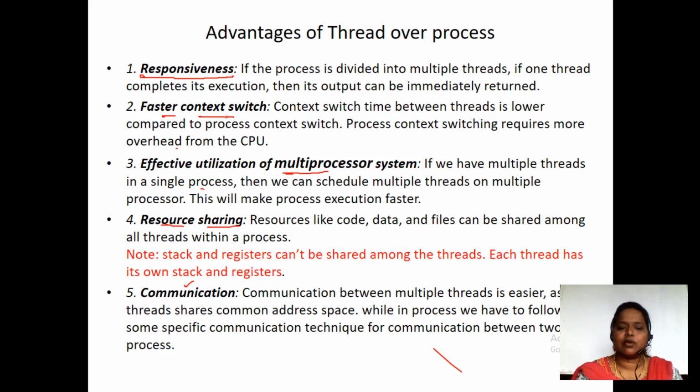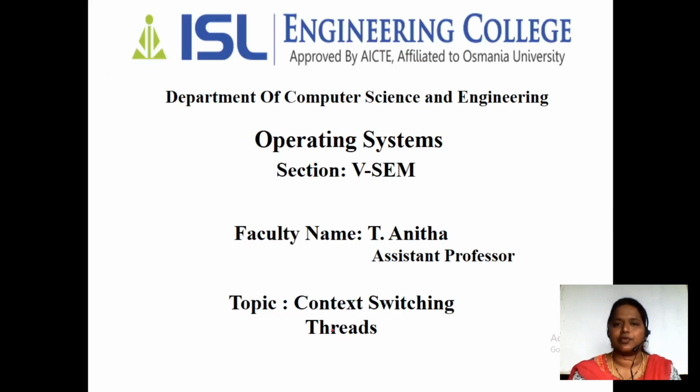Because in P1, this P1 will have some address, and in that P1 only we are going to have T1 and T2. So the same address space is used. But when it comes to the process, different processes will have different address spaces. So these are the advantages of threads over the process. This is how we make use of threads.